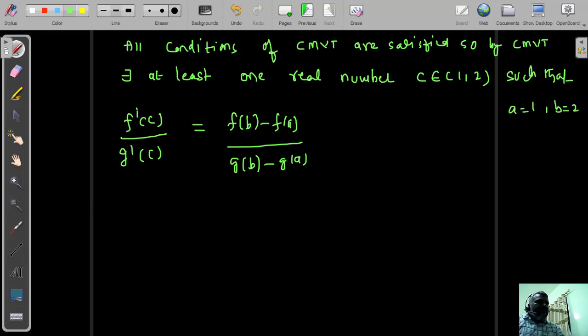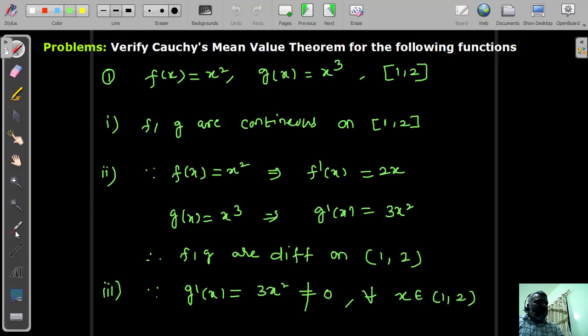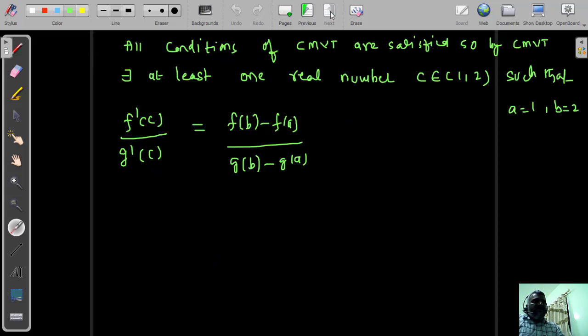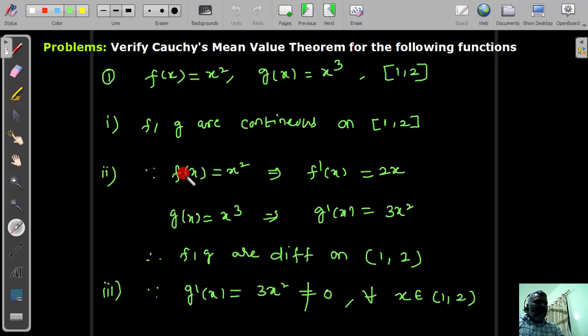Now f dash of c, which means already we have here f dash of x. f dash of c means 2 times c. g dash of c means 3 times c square. That will be coming on the left side as a ratio. What about the right hand side? So we have f of b, which means f of 2. Where do you plug in f of 2? f of 2 means we need to plug in here. f of 2 means 2 power 2. f of 1 means 1 power 2. g of 2 means 2 power 3. g of 1 means 1 power 3. So these four results we need to use.